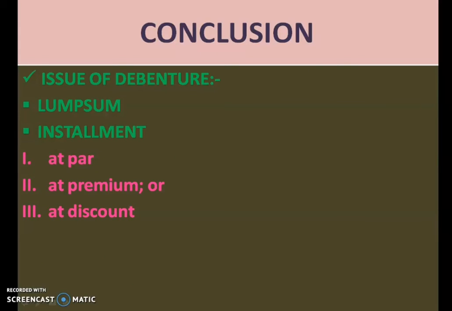So children, it is time to conclude today's class. In today's class we have discussed the issue of debentures. We saw that a big part of the procedure of issue of debentures is similar to the issue of shares. So with lump sum, installment, at par, at premium, and at discount, what the journal entries are and how to do the problem, we saw in today's class.